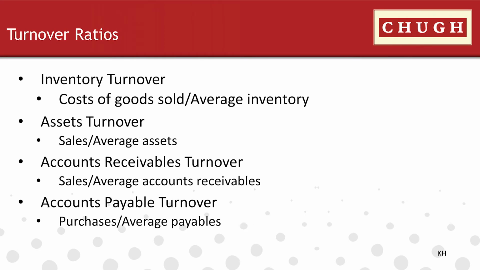Turnover ratios. So what is a turnover ratio? Turnover ratio basically tells us how efficiently we are managing our operations. Take an example. Company A has $100,000 inventory and sales of $300,000.